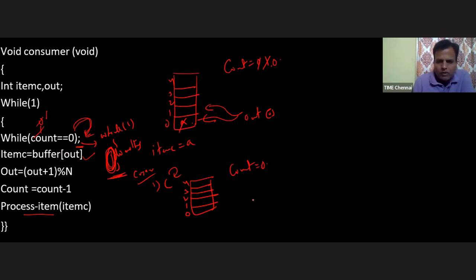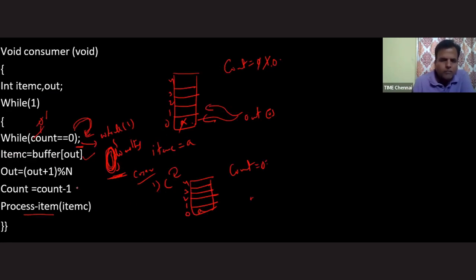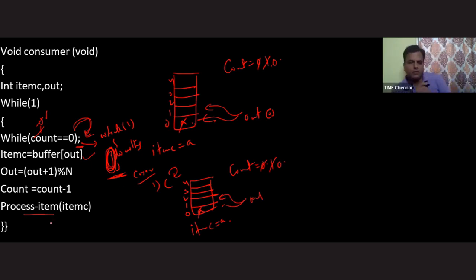Now buffer out, that means the out variable. The producer kept one element inside the buffer, so I take this element and decrease the count value. Inside item C we capture it and increase the out value to the next slot. Then we decrease the count value to 0 and process the item C, taking some library function support to process the item.